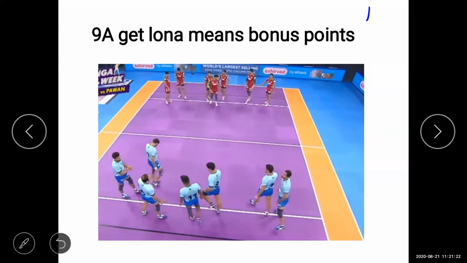The team who plays very nicely, well mannered, with good planning and well strategic moves, will get a Luna. Luna means what, students? A bonus point. They get extra points. So this is also beneficial. Ninth A will get a bonus point and they win the first round also.